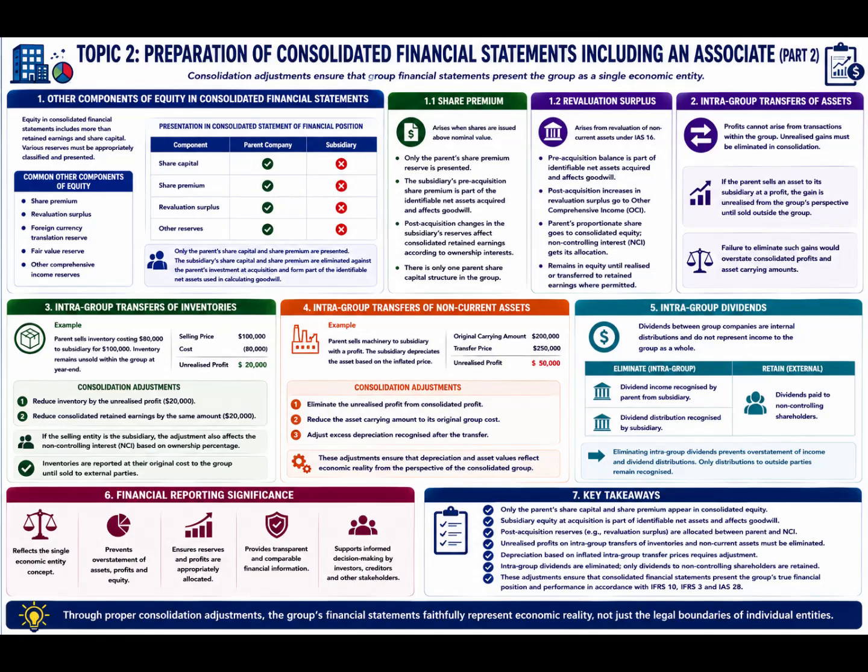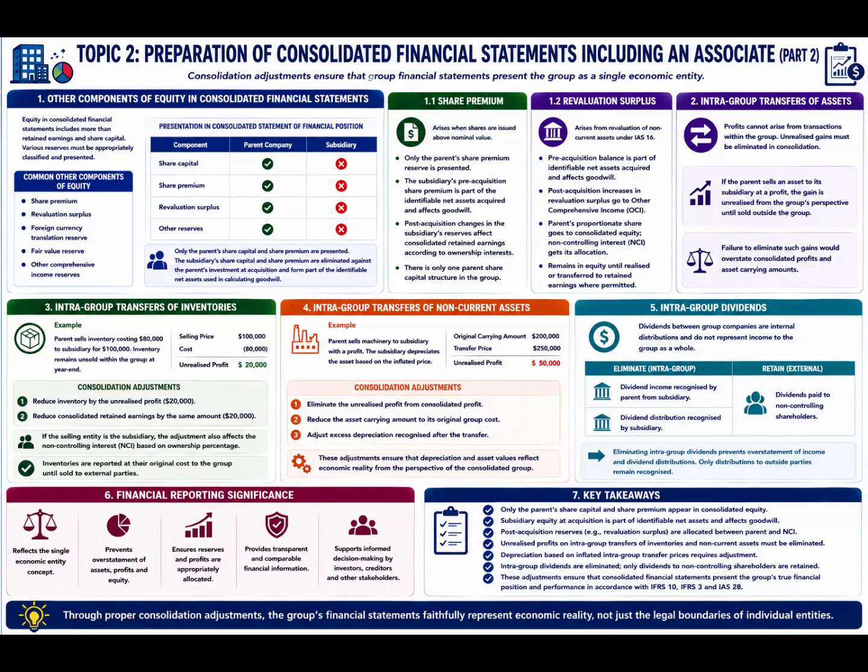Intragroup transfers of non-current assets. Transfers of property, plant and equipment within the group also require consolidation adjustments. If an asset is sold internally at a profit, the carrying amount recorded by the purchasing entity exceeds the original carrying amount from the group's perspective. The unrealized gain must therefore be eliminated from consolidated profit.